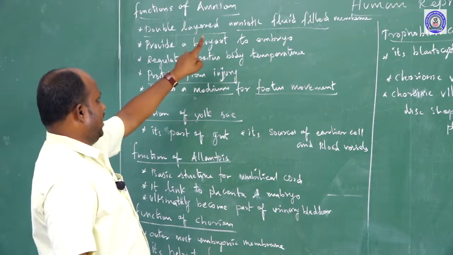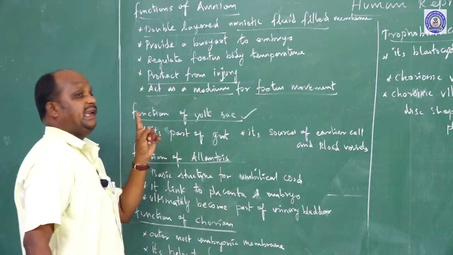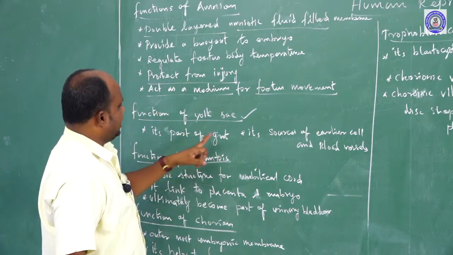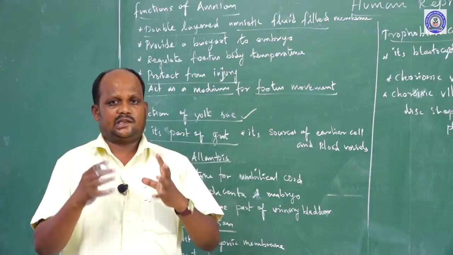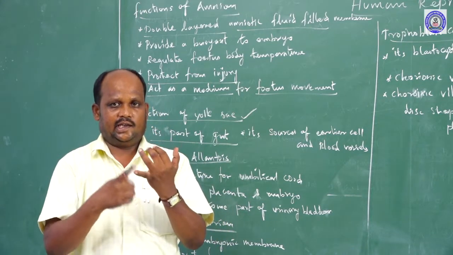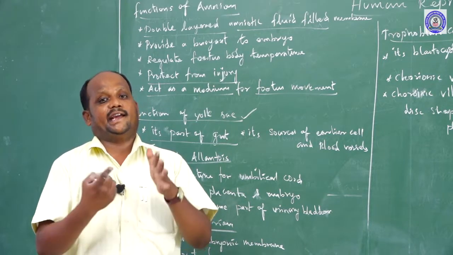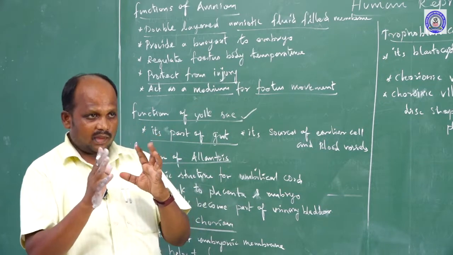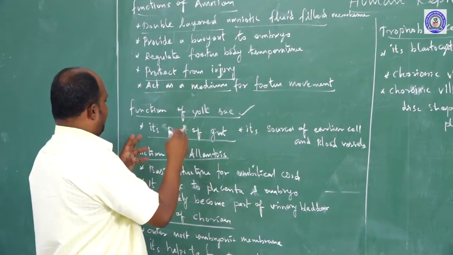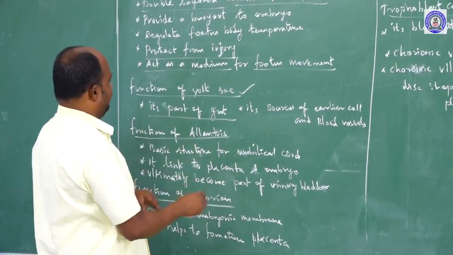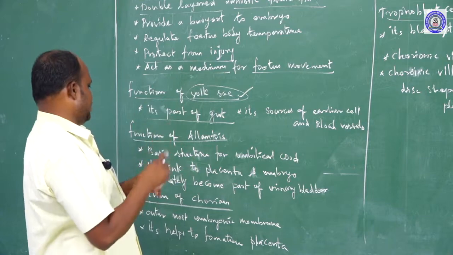That is the first membrane, which provides protection to the embryo. Second, the functions of the yolk sac. The yolk sac, the second extra embryonic layer, is a part of the gut. What is the meaning of part of the gut? Inside the fetus's body there are very sensitive organs: lung structure, heart structure, respiratory tract, digestive tract, reproductive tract and excretory tract. Inside the tracts there are membranes that protect the embryo. Those membranes are formed from the yolk sac, a pocket-like structure present at the membrane sites.